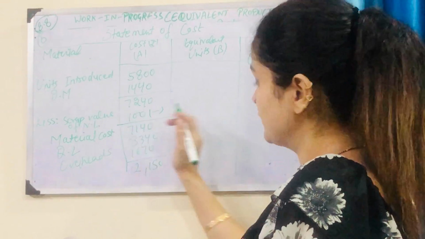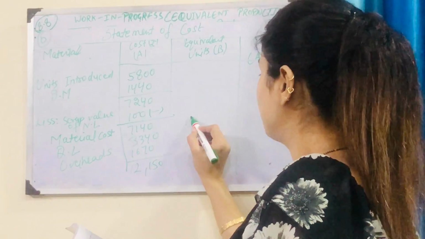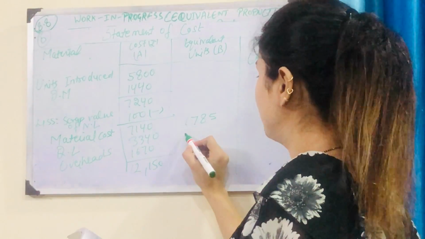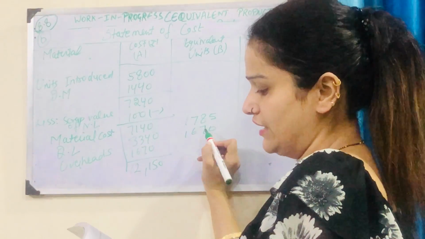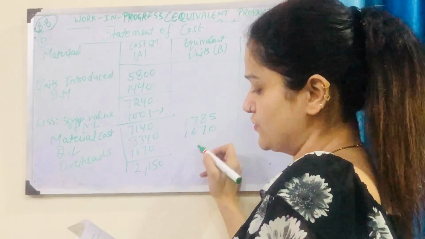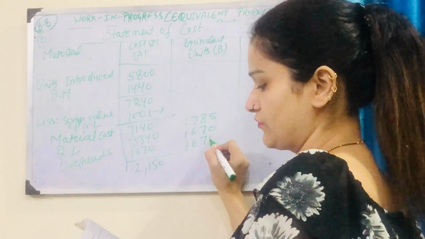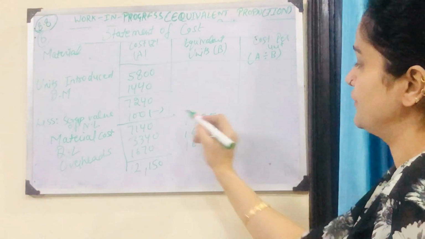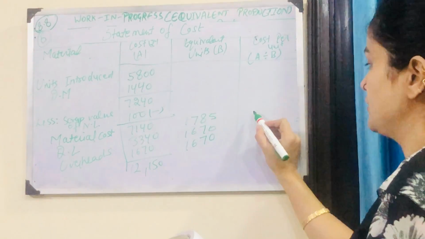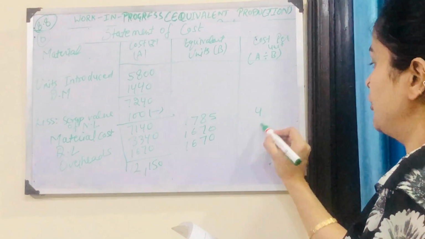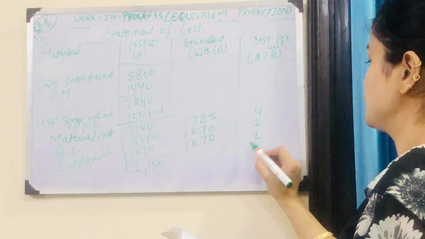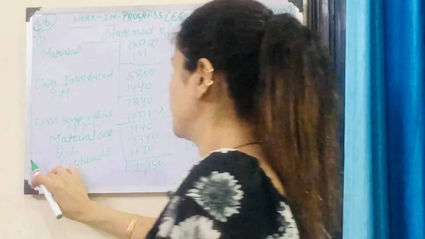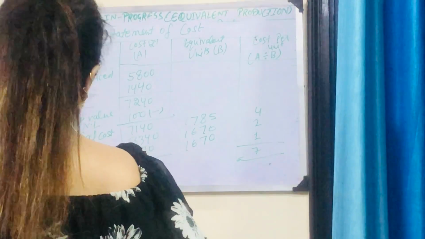For the material cost we had 1785, for direct labor we have 1670, and for overheads we have 1670. So the total cost per unit we can calculate by dividing this by this. So we have 4, 2 and 1. So the total cost per unit would be 7.